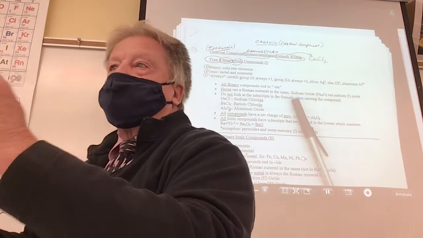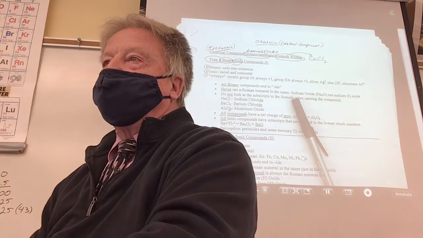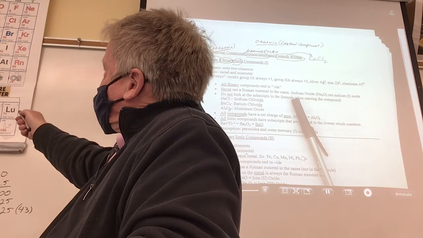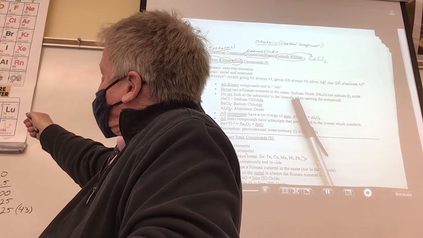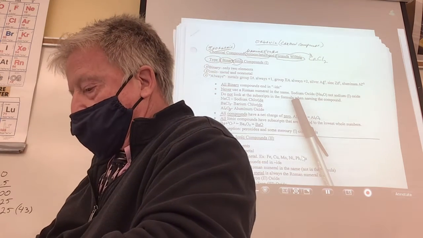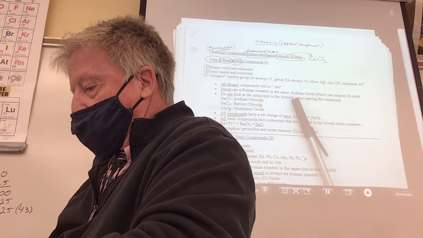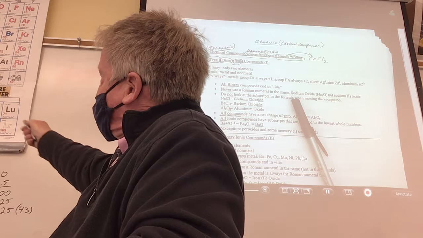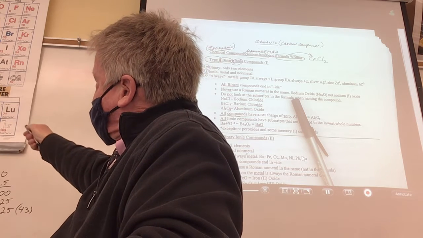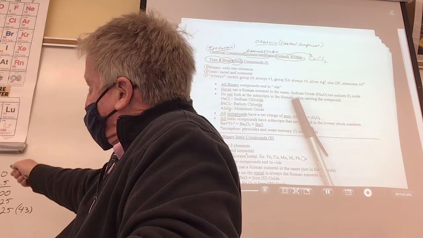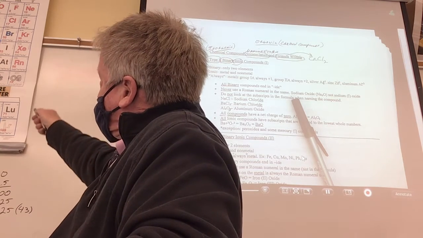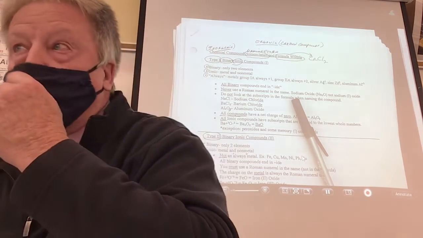And you can't even do this chapter if you can't tell me where the metals are. If you look up here, see this little stair step? Not counting hydrogen. Anything below that stair step is what? What are all these elements? They're metals. And what about here? Not including hydrogen, right? Everybody got that?